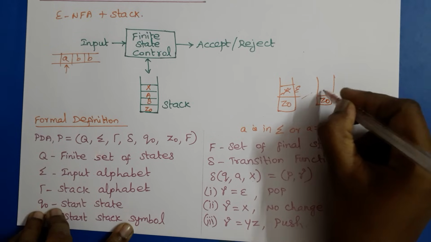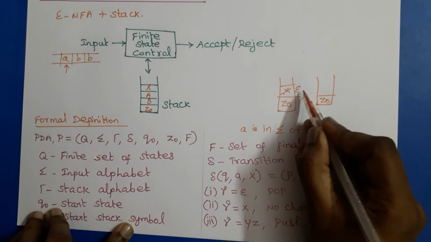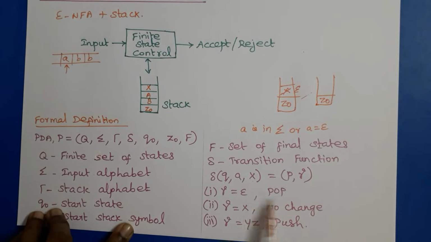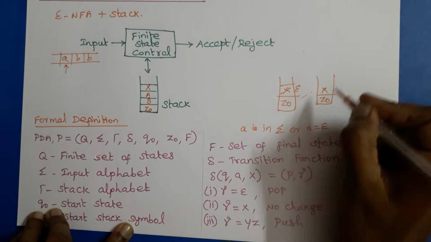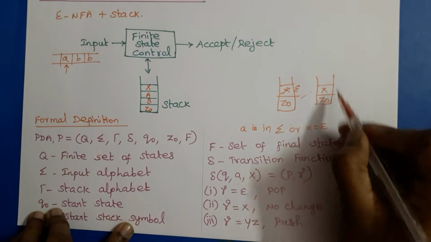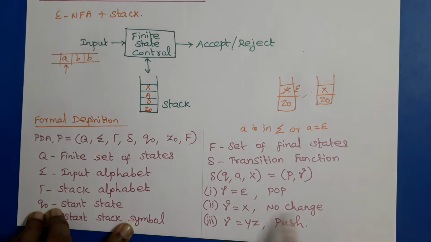We should not write anything. X is replaced by epsilon, meaning X is popped from the stack. If gamma is equal to X, then this gamma, that is X, replaces X on top of the stack. So if the top of the stack is X, then this X is replaced by the same X. So what happened here? No change in the stack. A no-change operation is performed here.